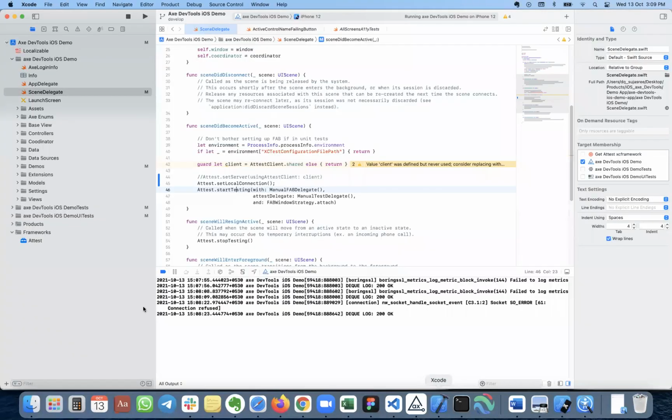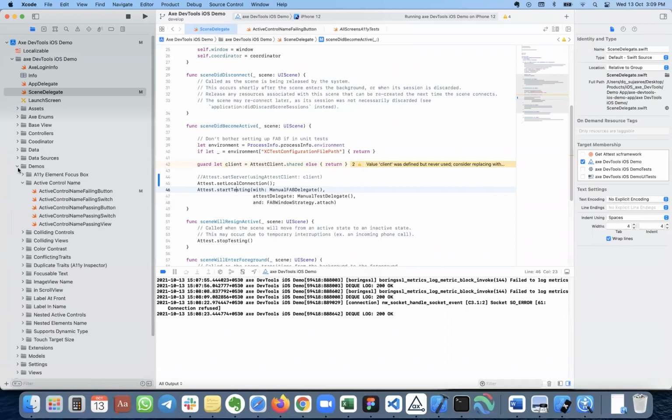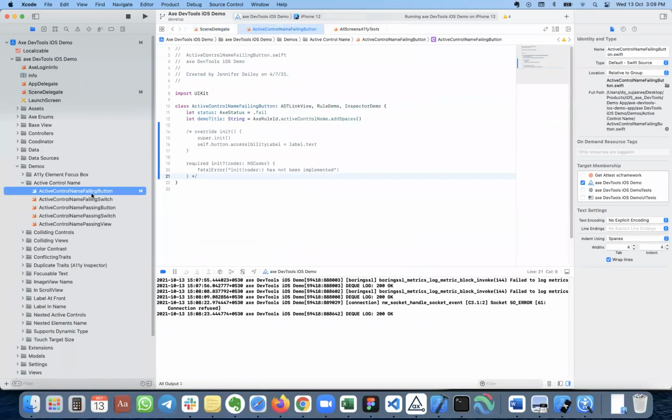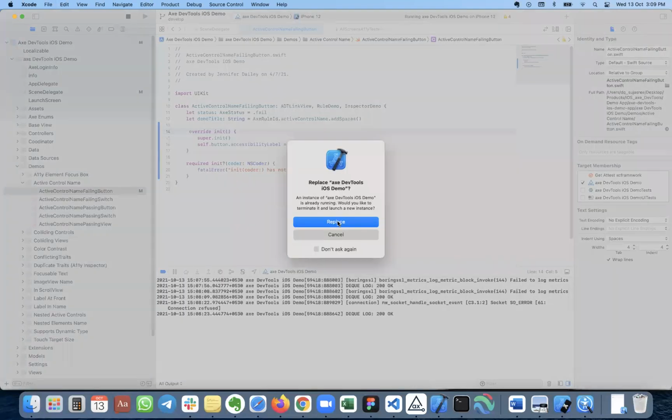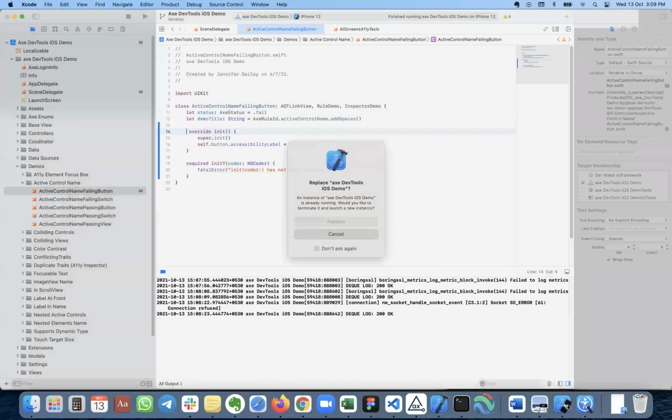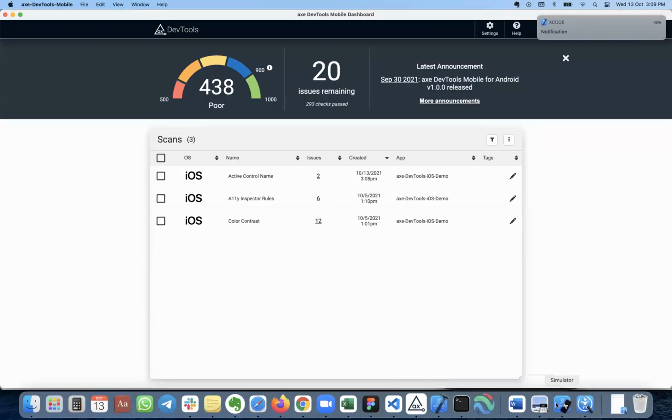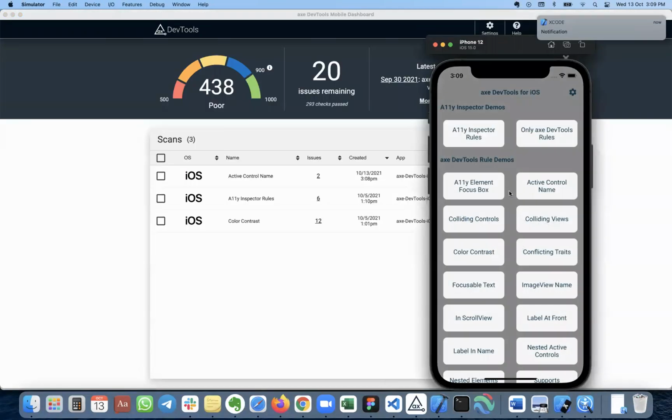Okay, so go back to the editor and let me go to that particular screen. Where is it? Demos, I think. Yeah, failing button, this is the one. This is a screen actually. So I'm going ahead and fixing it by putting the proper label. I'm saving it and then rerunning it. And yes, replace. And go back and then see the results.